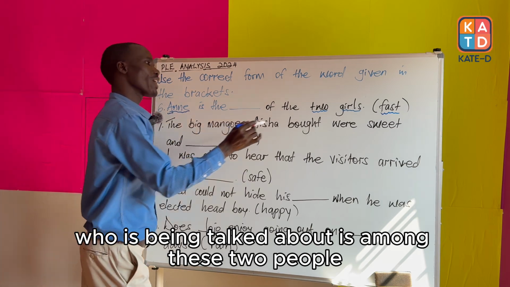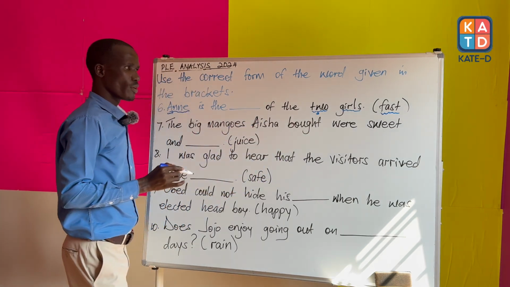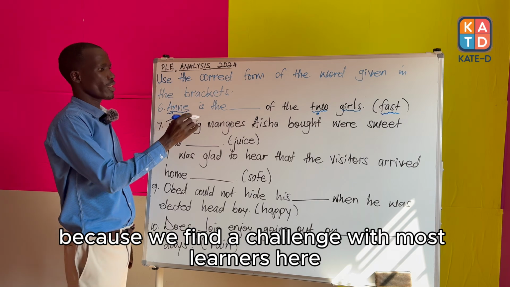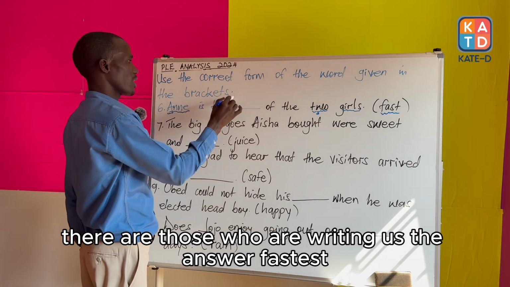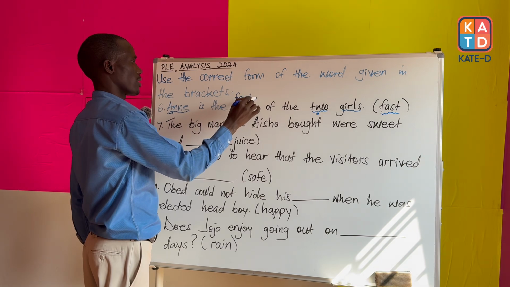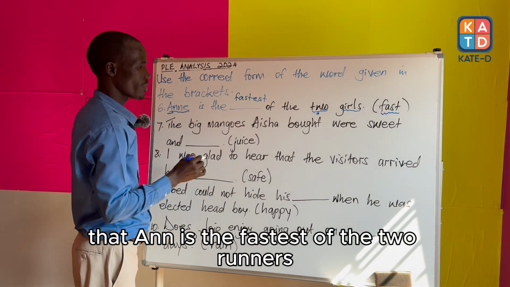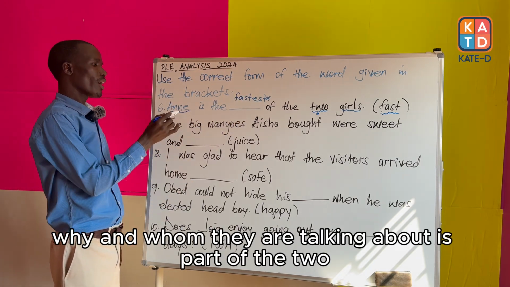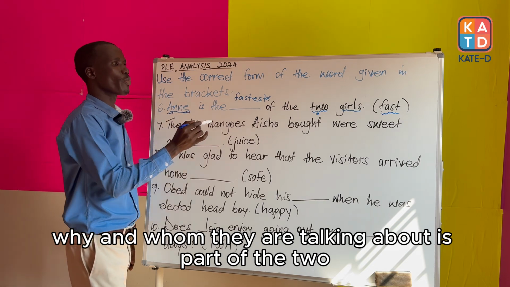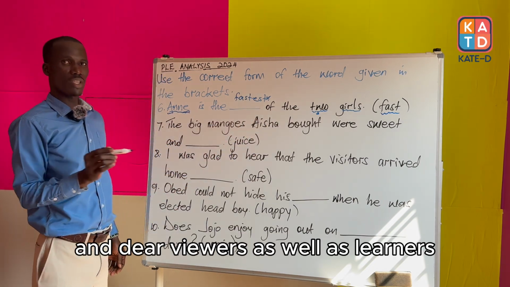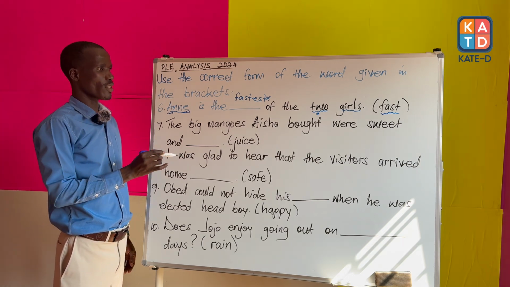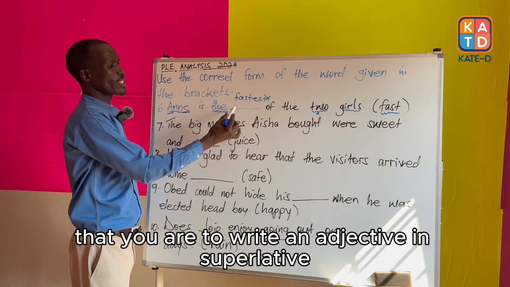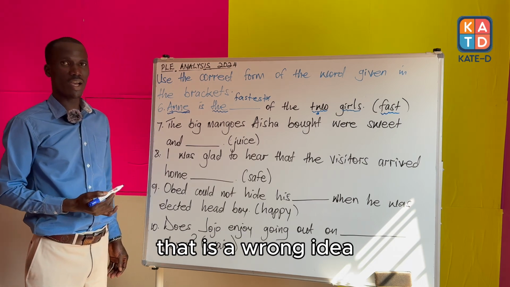talked about is among these two people, because we find a challenge with most learners. Here, there are those who were writing us the answer fastest, that Anne is the fastest of the two learners. This was a wrong idea. Why? Anne, whom they are talking about, is part of the two. And dear viewers, as well as learners, it is not that when you see article the, that you are to write an adjective in superlative. That is a wrong idea.